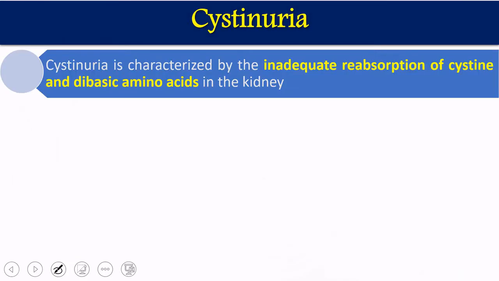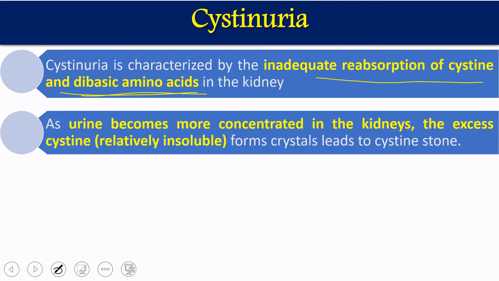So cystinuria is characterized by inadequate reabsorption of cystine and other dibasic amino acids. What we have seen, lysine and arginine are basic amino acids. So they have one extra NH2 group. That's why they are dibasic amino acids. So in this case, because the COAL transporter is defective, which is unable to transport cysteine and other amino acids, but why is only cysteine going to form crystals? Yes, it is going to be deposited, because cysteine is going to form crystals. Others will not form crystals. We'll see that.